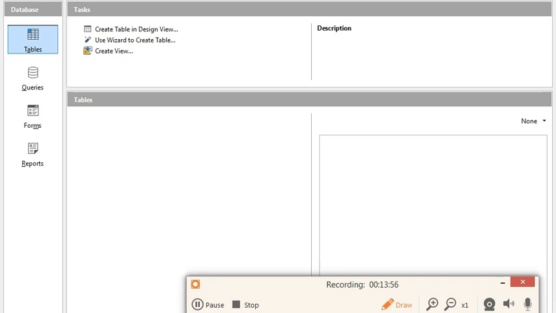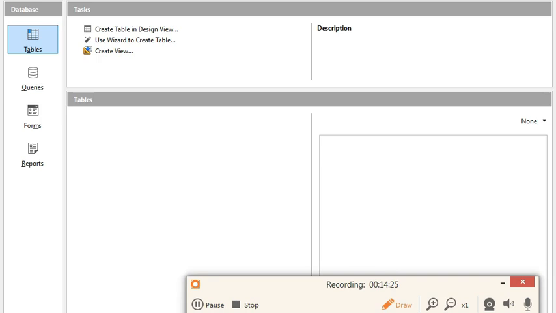LibreOffice Base consists of 3 buttons on the right corner. Let's see where the buttons are. Look here, on the right corner there are 3 buttons. That is called the minimize, maximize and close buttons. So the title bar consists of the name of the base file, the application name, the icon of Base and 3 control buttons, that is minimize, maximize and close.